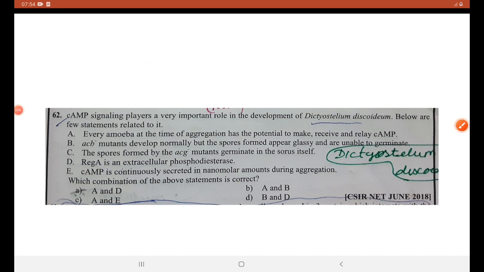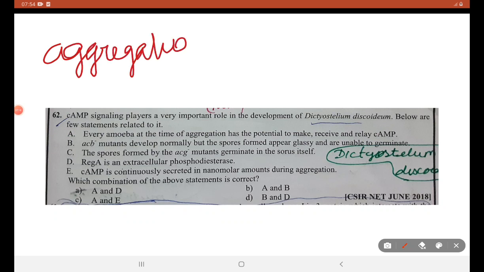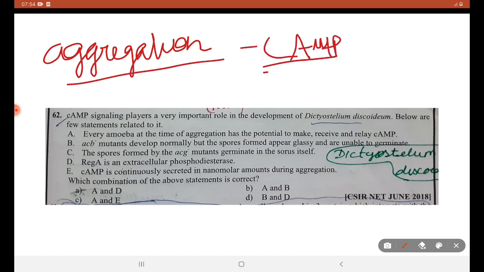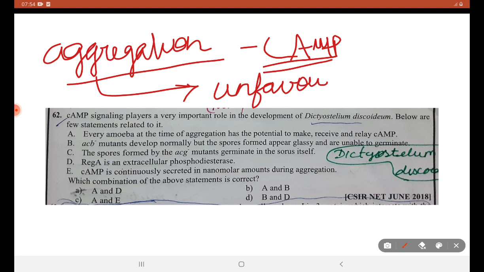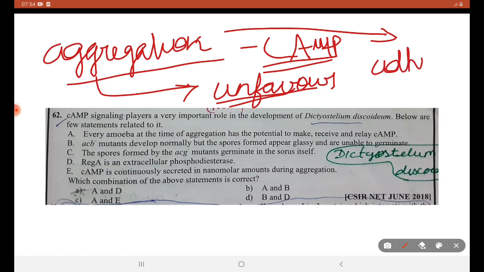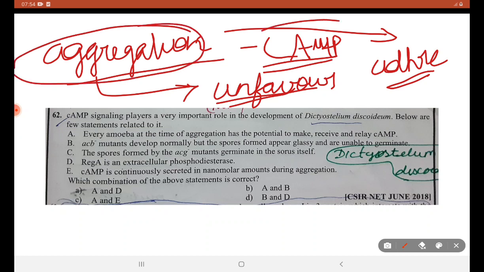We will study how it aggregates, the signaling mechanism mediated by cyclic AMP, how it handles an unfavorable condition, and how it adheres during aggregation. These are the major parts of how Dictyostelium discoideum has to be studied.